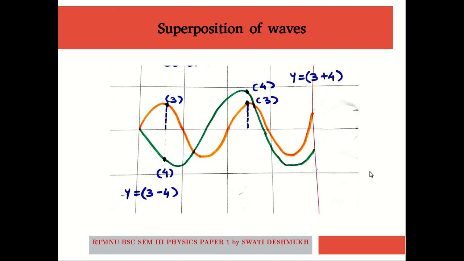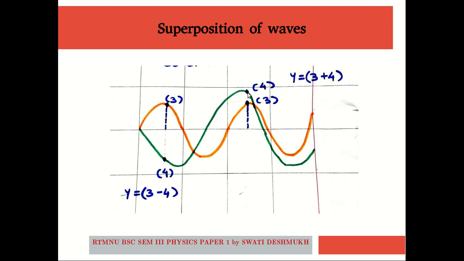For example, let us consider two waves. One, shown by this yellow color, is a wave propagating along the positive x direction. Let us consider another wave, shown by this green color, which is again propagating in the positive x direction.